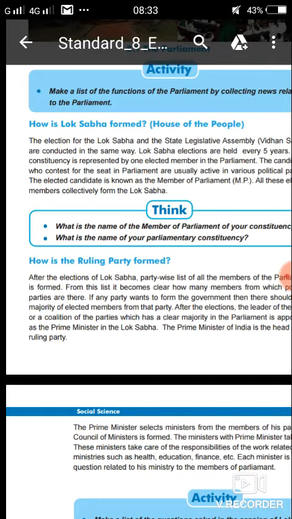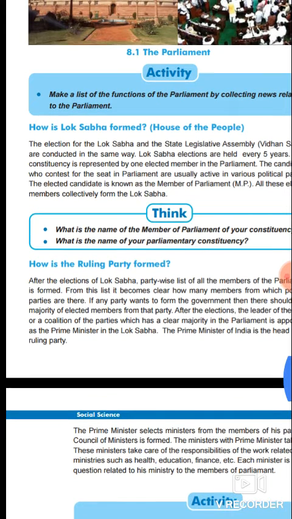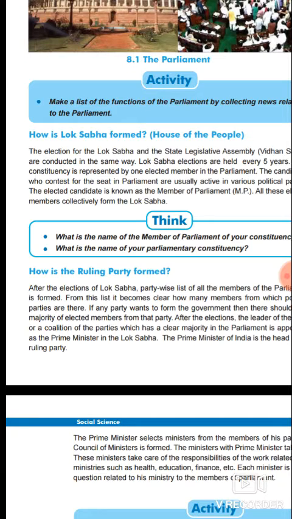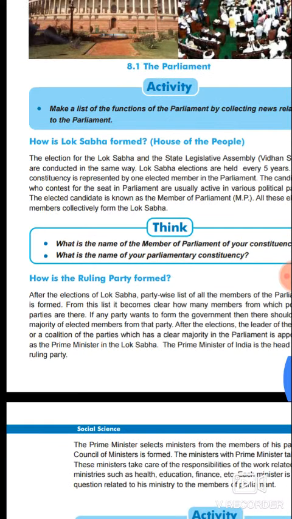The PM selects ministers from the members of the party. In this way, the Council of Ministers is formed. The ministers with the Prime Minister take all the decisions. These ministers take care of the responsibilities of the work related to them. Suppose some members are appointed and given a portfolio: some are given finance minister, somebody gets education minister. So they will look after their ministry.